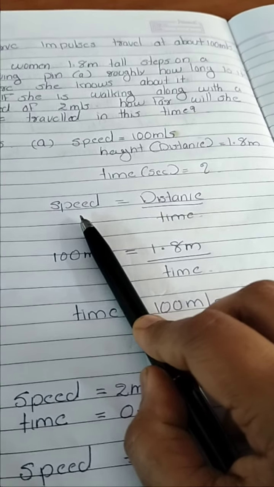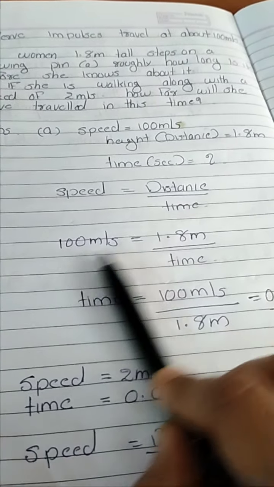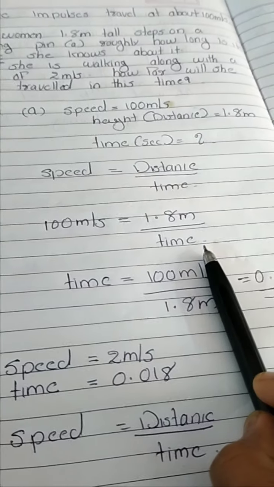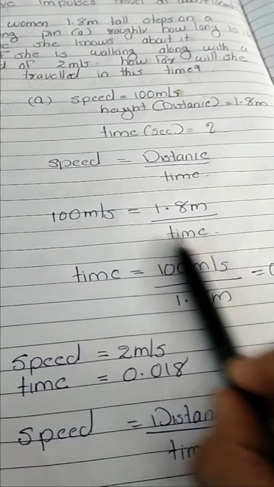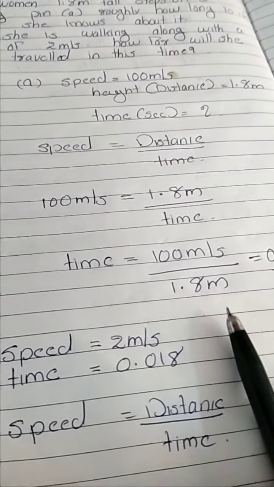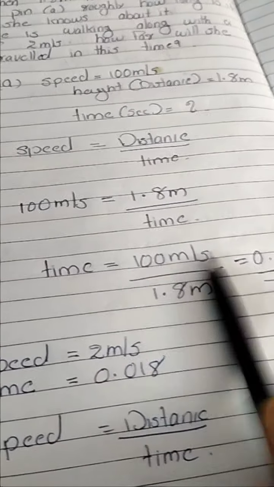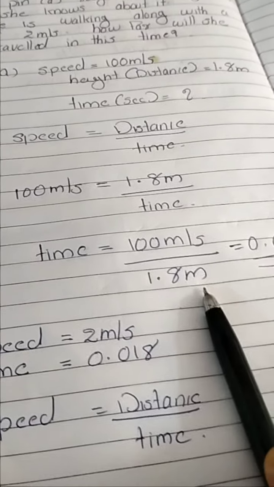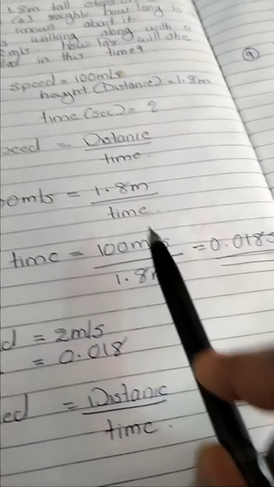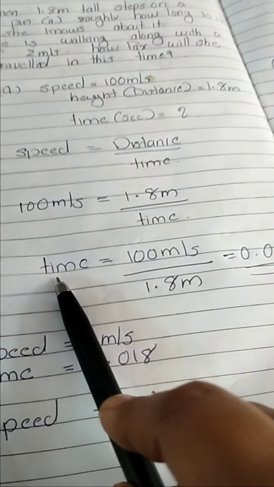You already know speed equals distance by time. Speed is 100 meters per second, distance is 1.8 meters, divided by time. So time equals distance divided by speed, so 1.8 by 100. 1.8 meters divided by 100 meters per second, the answer is 0.018. Meters will be cancelled. So the SI unit of time is seconds.